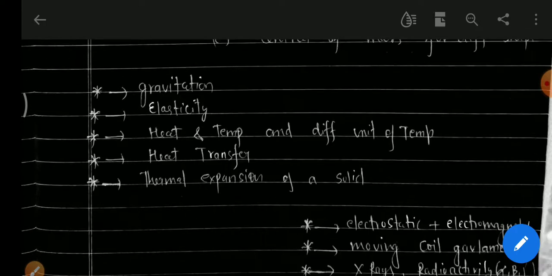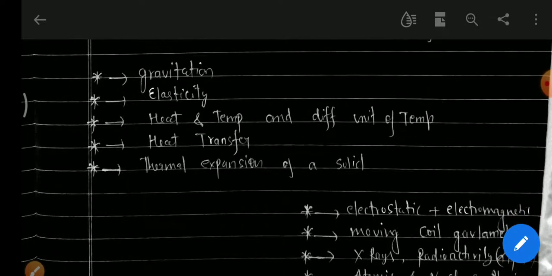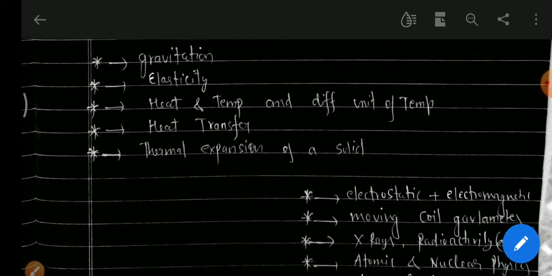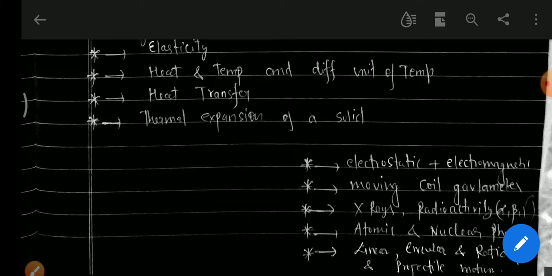The next five chapters include gravitation, which is one of the most important chapters for the Air Force examination, and elasticity as well. I would say these five chapters are among the most important for Air Force aspirants: gravitation, elasticity, heat and temperature, heat transfer, and thermal expansion of a solid. Then the next chapters are electrostatics plus electromagnetism, the moving coil galvanometer, and X-rays.